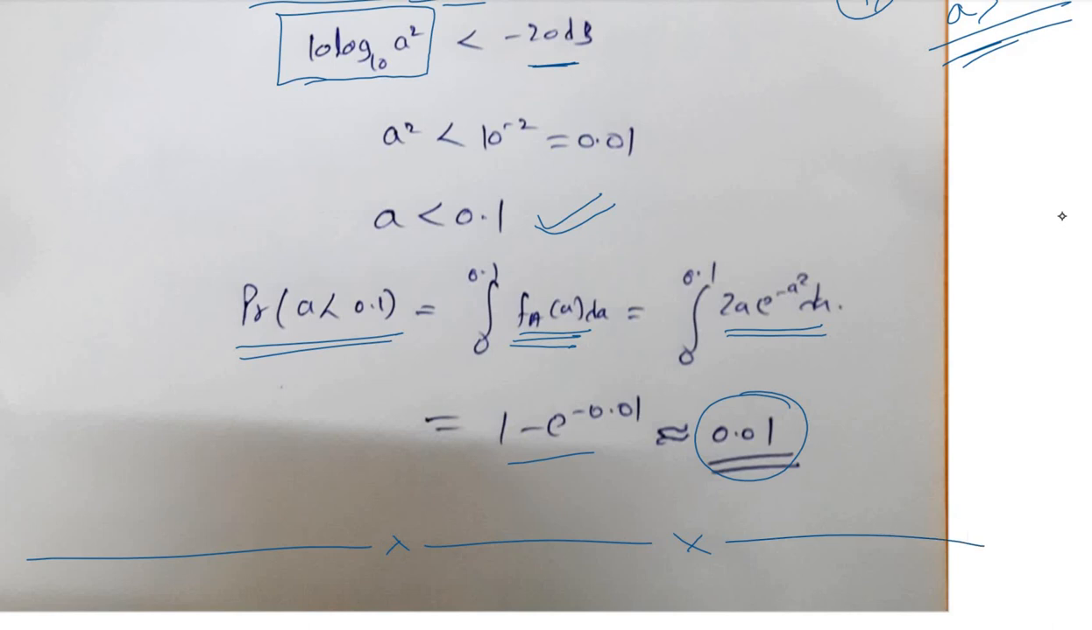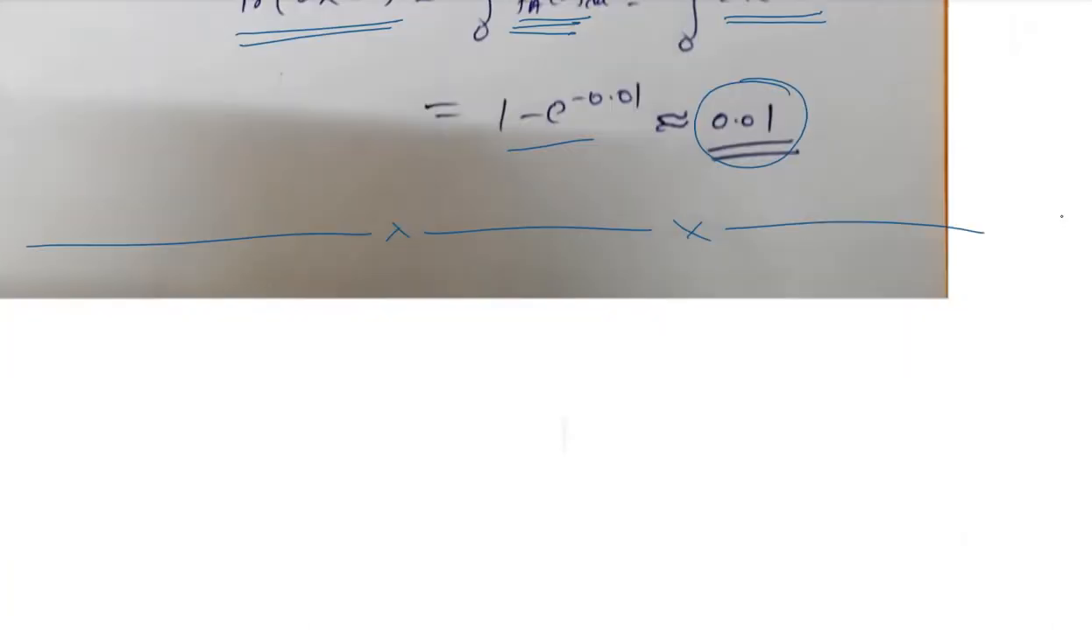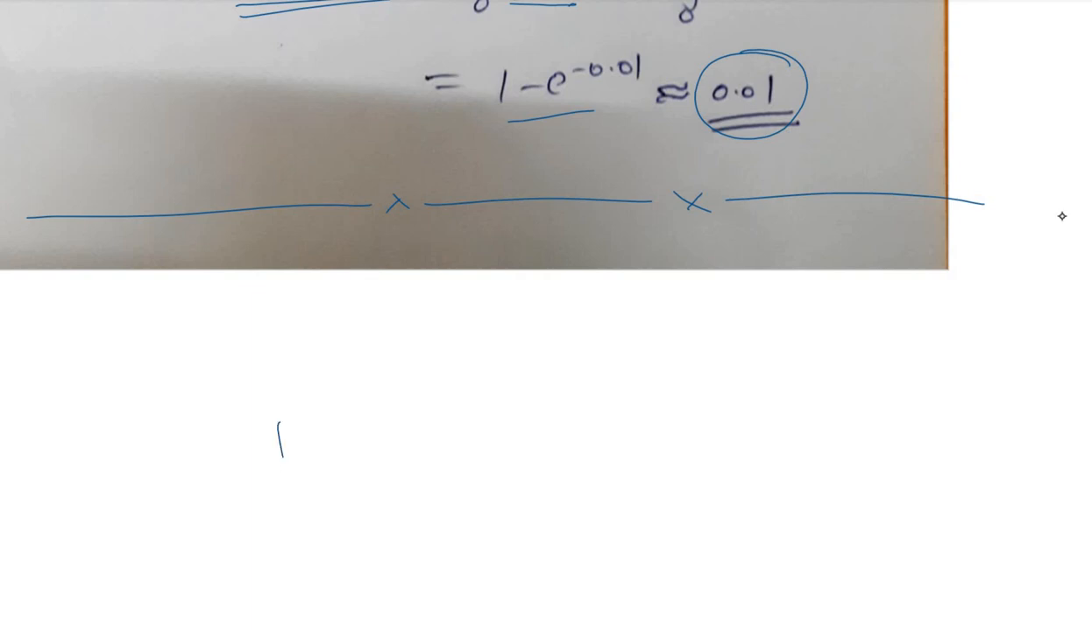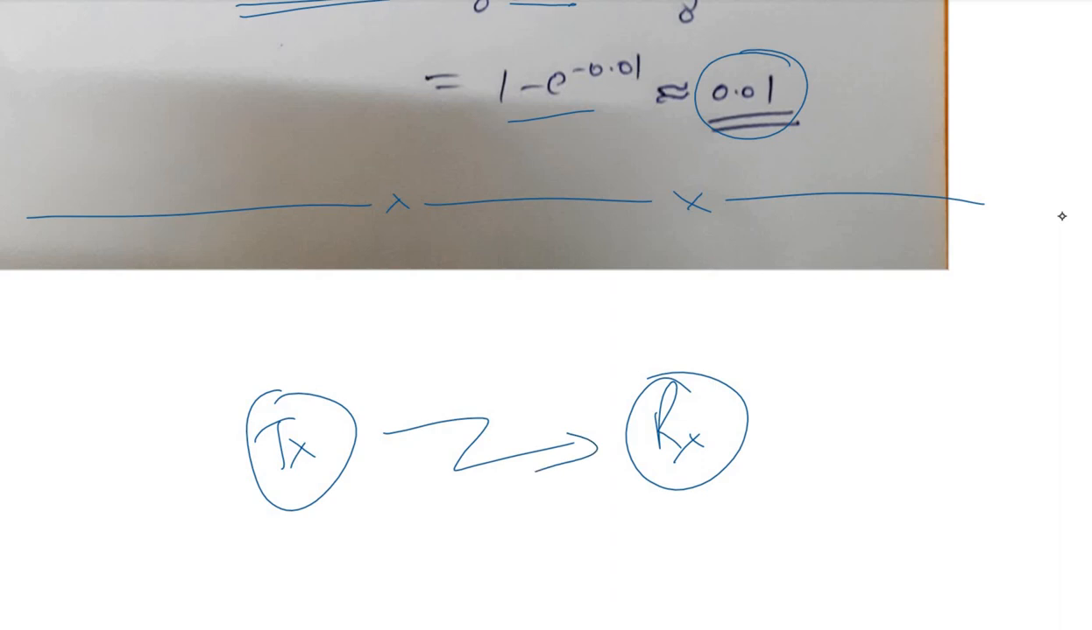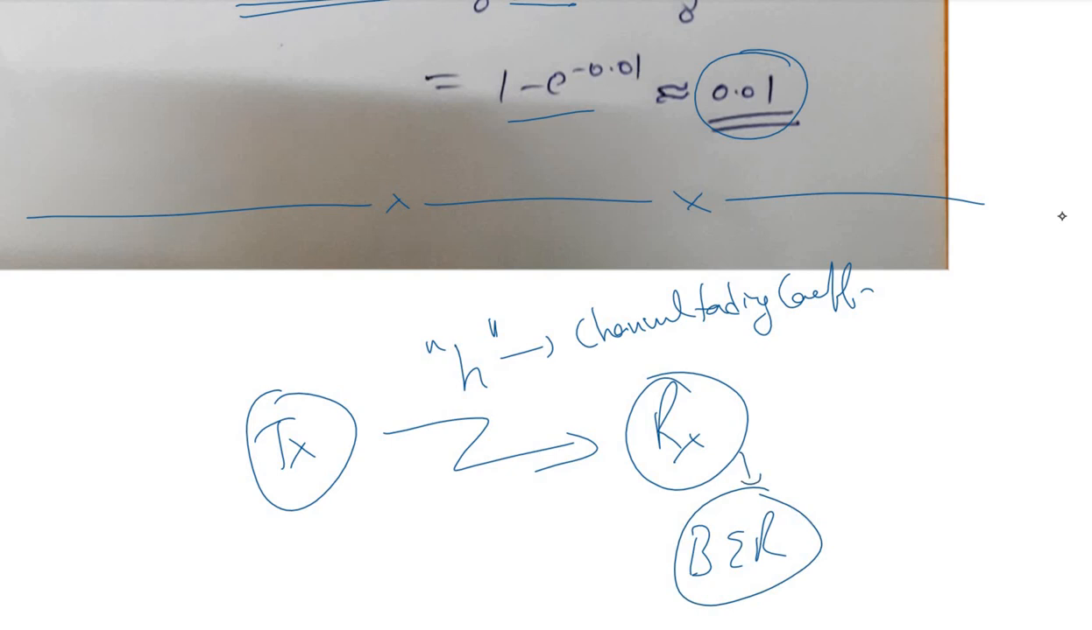In the next lecture, we'll look at the performance analysis of a simple wireless channel. If we talk about a very simple wireless channel, that means we have a transmitter, a receiver, and a single wireless channel in between with some fading coefficient h. h is the channel fading coefficient. We'll find out the performance analysis, that means we'll find the bit error rate at the receiver end for this wireless channel.